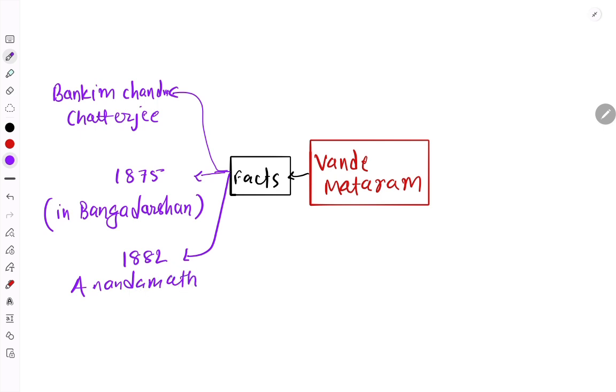Now a question can be, Ajay sir, should we remember all these years? No, you don't have to remember, but you have to remember the chronology. UPSC will give different events and ask you to arrange them, or they can ask to match the following, and such chronological questions can be asked. So we need to know which happened early, which happened later. If you're not able to recall the exact 1882, at least you should be able to recall the period, around the 1890s, like that. That much you should be able to remember.